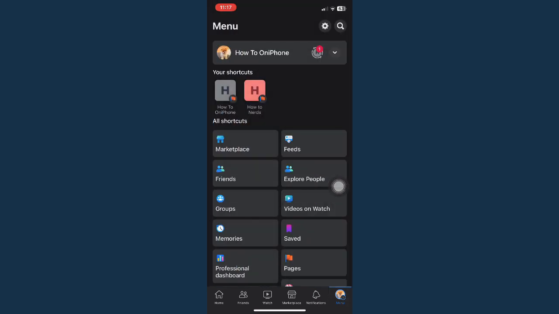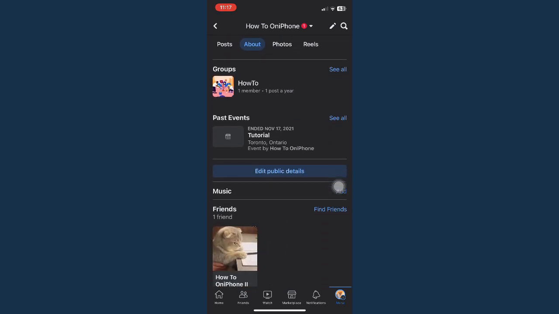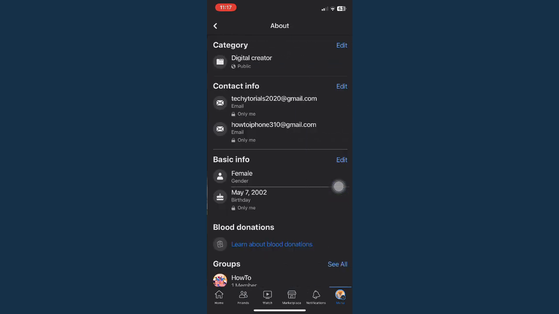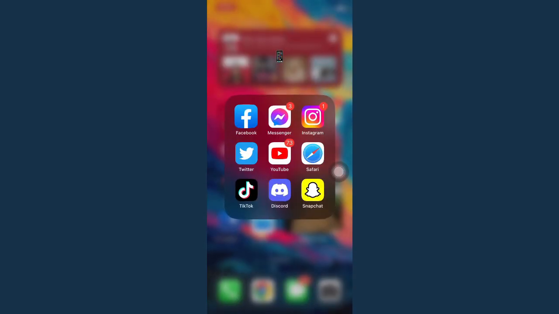So again, just a recap, go to your profile, go to about, scroll down to the bottommost part, click on see all about, and then click on edit and change your birthday. Click on save, and that's it. That's how you can change birthday on Facebook.